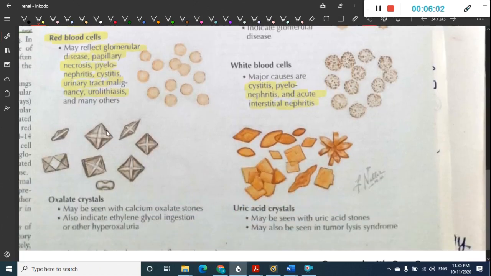Then we have these oxalate crystals. These oxalate crystals are mainly composed of calcium oxalate stones. Okay, these oxalate crystals can be seen in many causes. We will see them in urolithiasis.